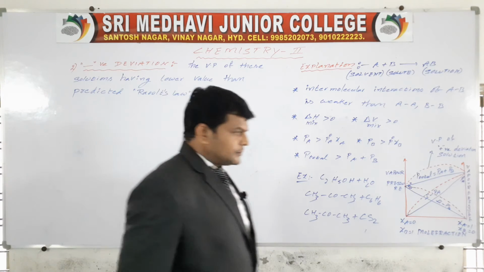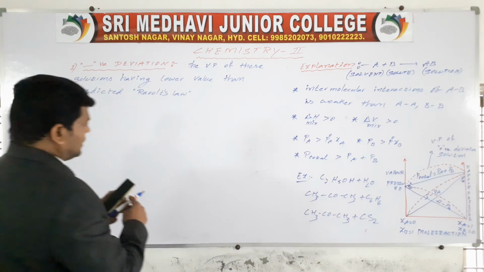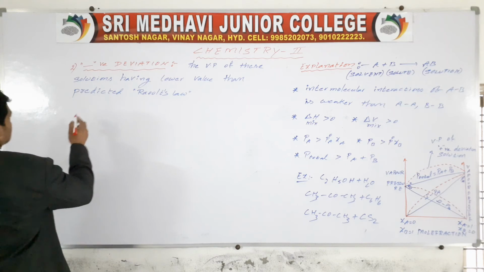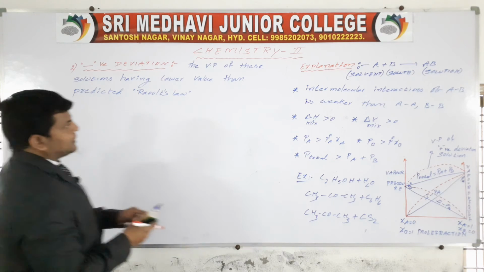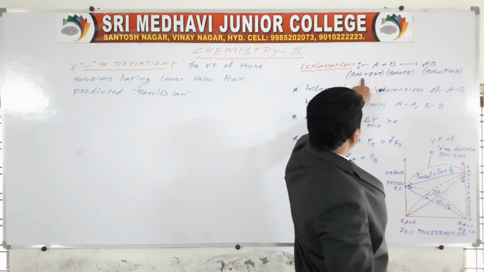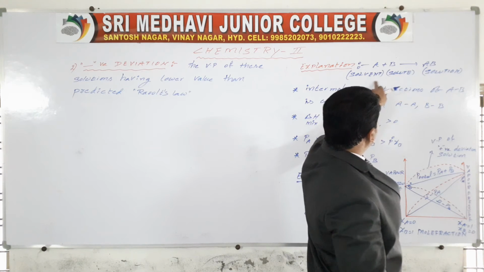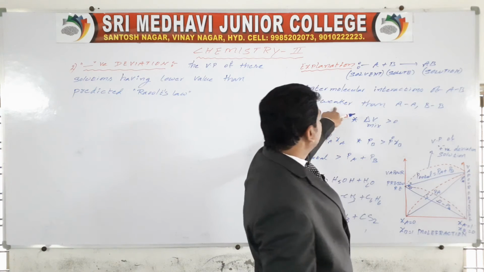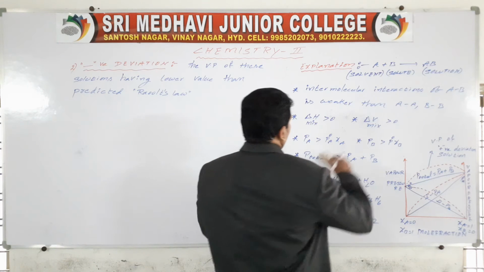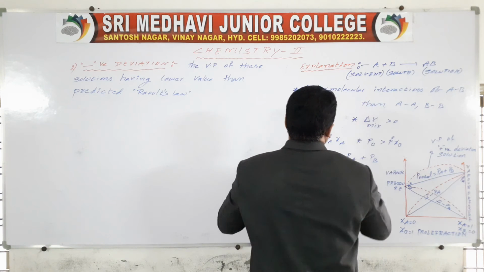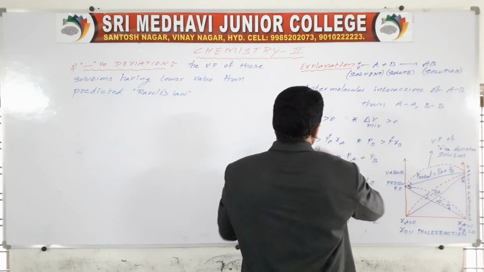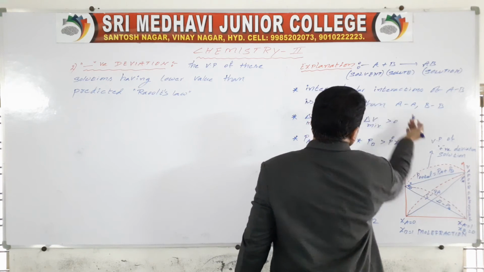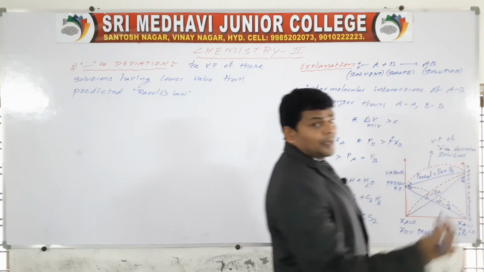Okay, then here examples we may say. Explanation like this: solvent, solute and solution. Intermolecular interactions of AB is stronger than AA and BB.